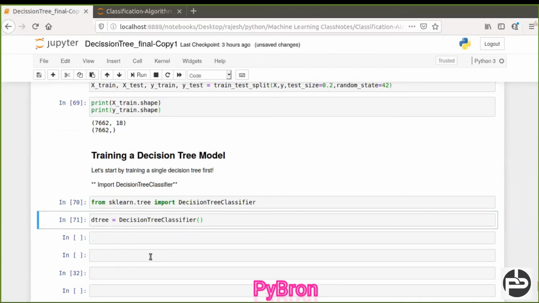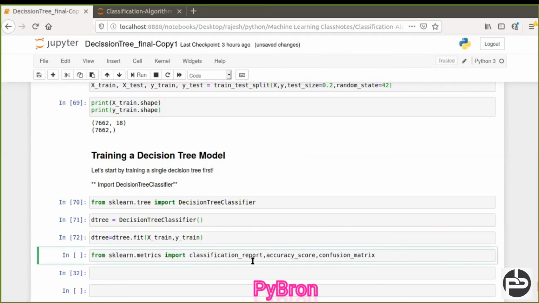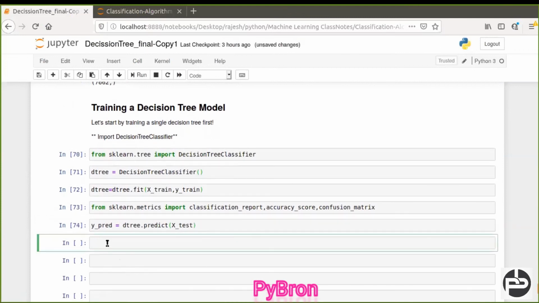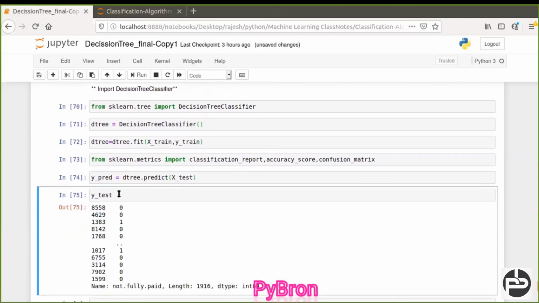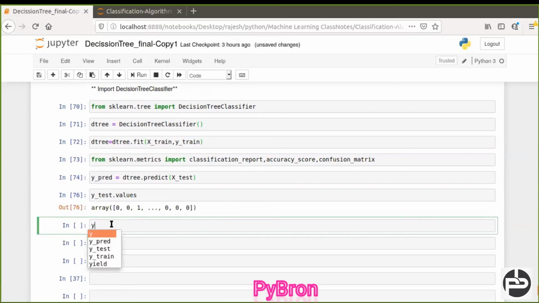Now you can fit your training data set to the decision tree. Okay, that is done. Next, we can check the confusion matrix, and yes, that is very, very important, how to work with the confusion matrix. One minute, let me predict the y value. Now I'm going to predict the y value with my model. What is the actual y value? So y test, I will show you .values in the form of arrays. And then y predict, what is the y predict?